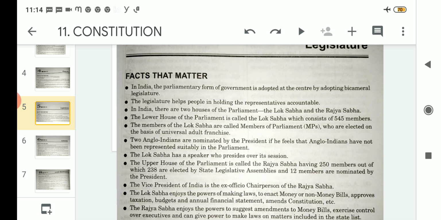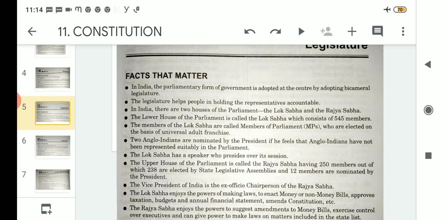And 2 seats can be nominated by the president on the ground that if the Anglo-Indian community is not suitably represented in the parliament, in that condition additional 2 members can be appointed by the president. But if he or she feels that these 543 members are suitably representing the Anglo-Indian community, the president may not appoint them. And the Lok Sabha is presided over by the speaker, who is the head of Lok Sabha.